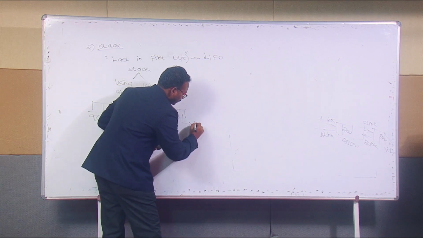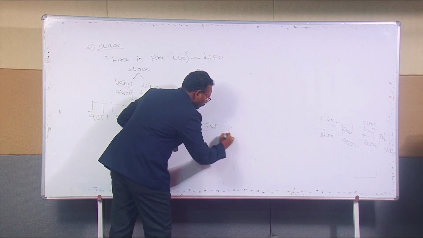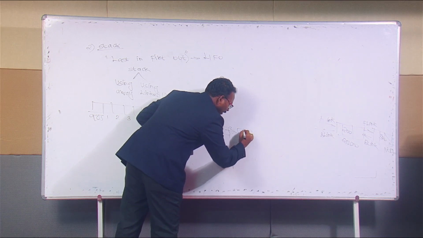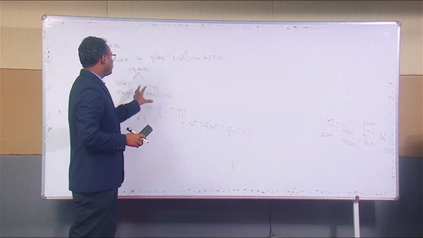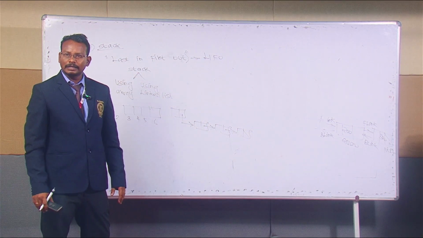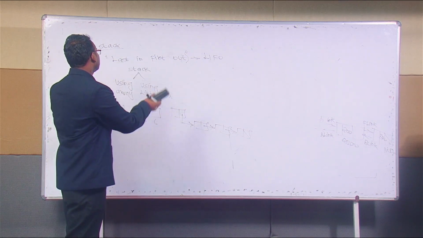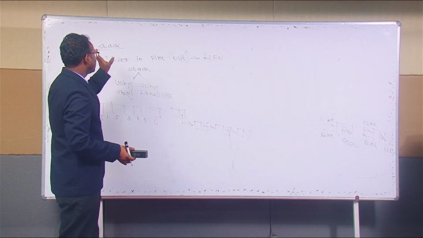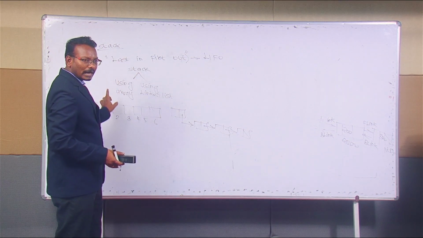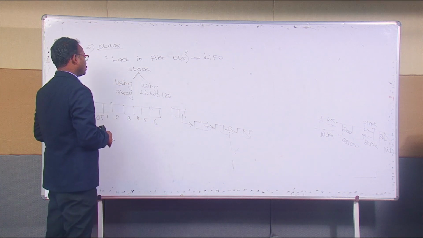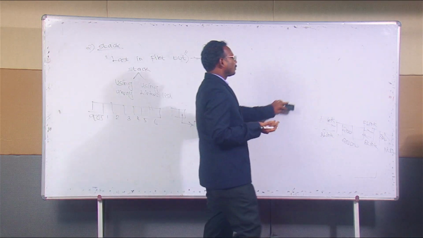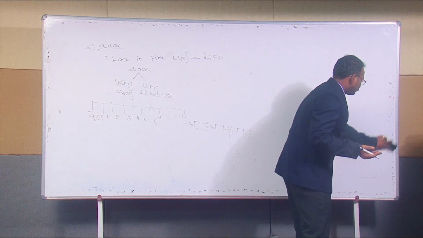From that header we represent the data in this format. If we represent the data in stack in this format, that should be represented by using a linked list. These are the two methods used for representing the data in a stack: one is array and the other one is linked list. And now we are going to see what operations are used in a stack.